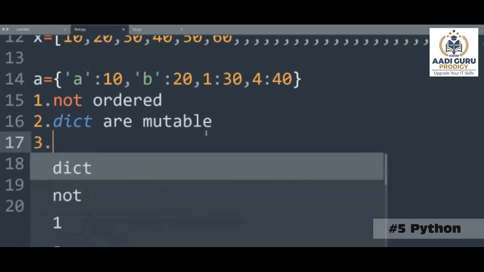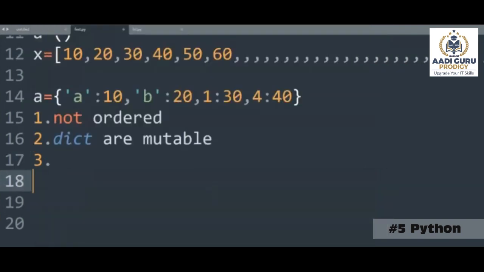Now the third point. If you observe the data here, how the data has been created inside this dictionary, we have key and value. We have key and value. We have key and value. We have key and value. Here, for keys, we have used strings. Here we have used numbers.